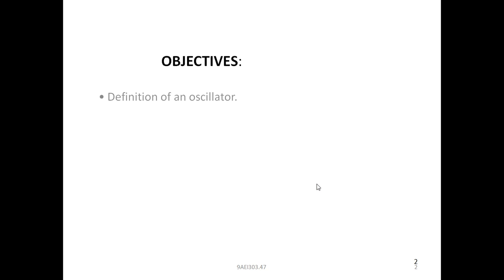Here, definition of an oscillator. As we know, the basic definition of an oscillator is that without giving any input signal, it gives an output signal. Let us see how. Next, what are the conditions for an amplifier to work as an oscillator?